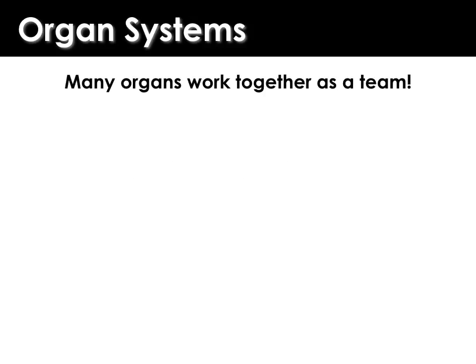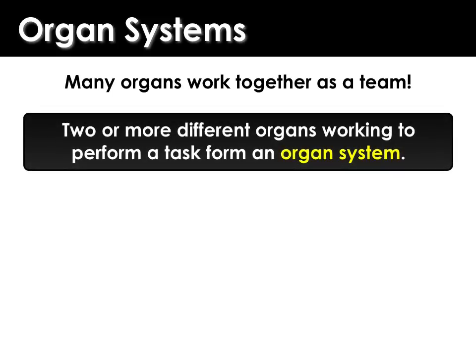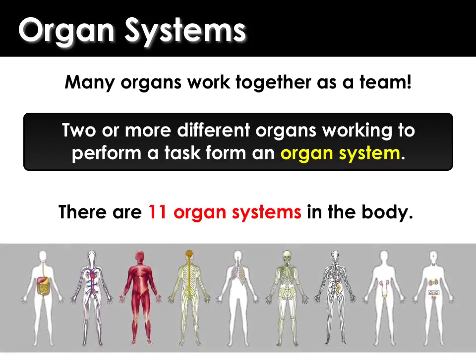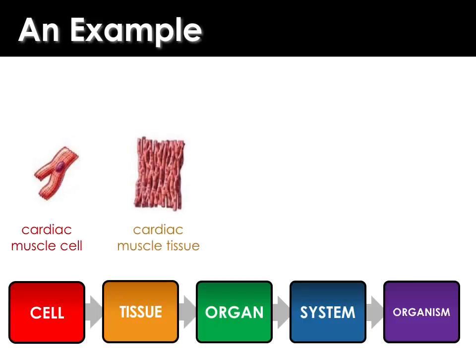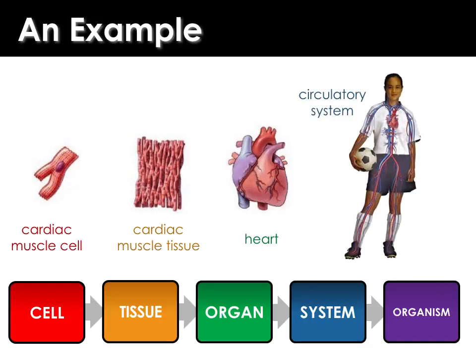Next up is organ systems. Organ systems is when you have organs that work together as a team. Specifically, 2 or more different organs working together to perform a different task. And there are actually 11 different organ systems within the body. So let's go through a quick example here. Remember, we start at cells. So here we have a cardiac muscle cell. That's 1 cell. And a group of cardiac muscle cells together will make up cardiac muscle tissue. A group of cardiac muscle tissues together will make up the heart. And the heart is part of a larger system called the circulatory system that you would find in an organism.